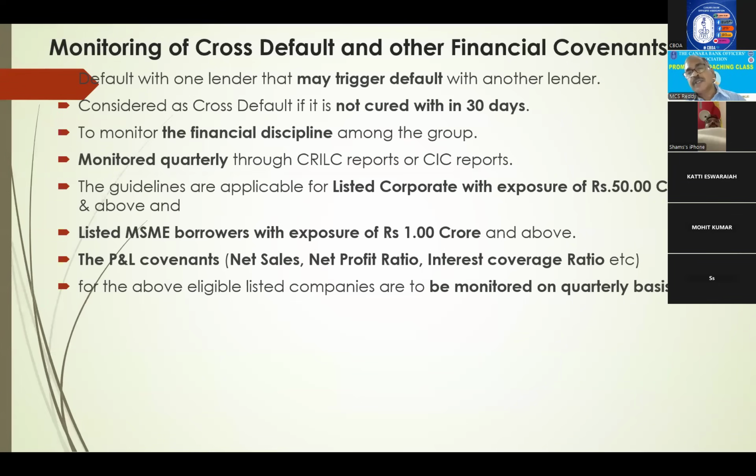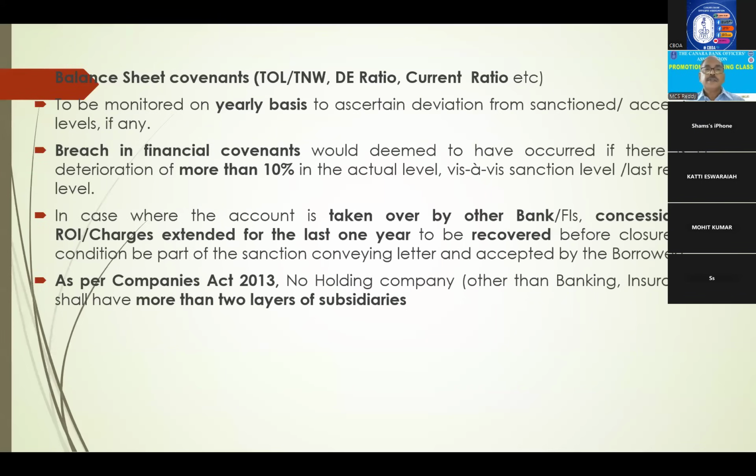P&L covenants are to be monitored quarterly. Balance sheet covenants are to be monitored yearly. What are balance sheet covenants? TOL to TNW, debt equity ratio, current ratio, etc. They are to be monitored yearly.